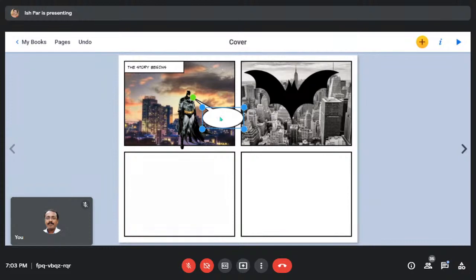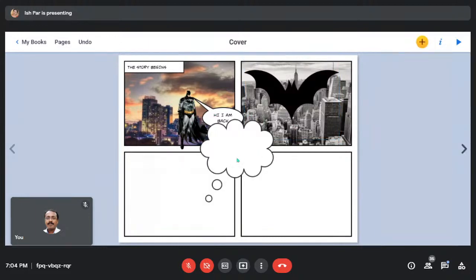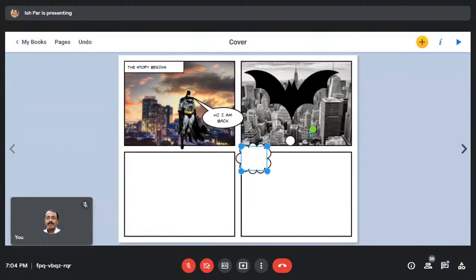Double click on this. Right. So here you have added the dialog box. Now you can add thoughts also. Now we have to move this thought near this bird. What you'll do is, when you select this dialog box, this green button appears. Let's switch over to it.